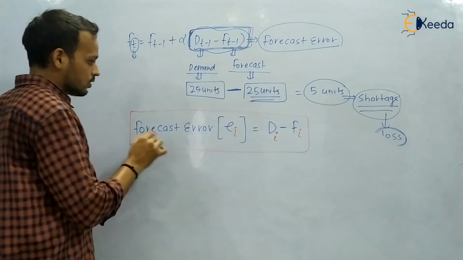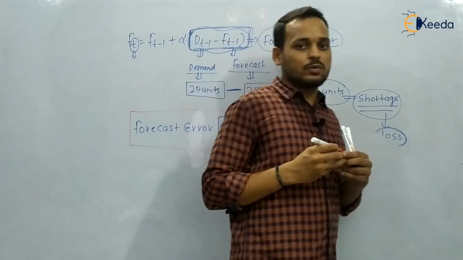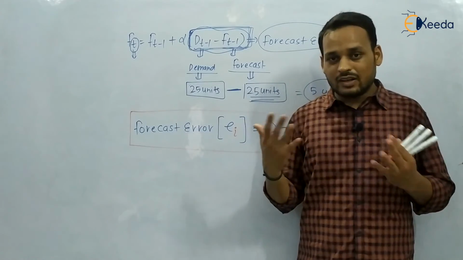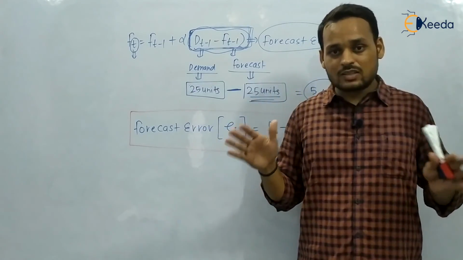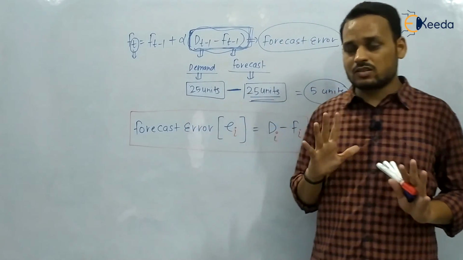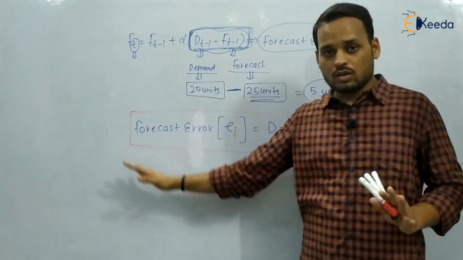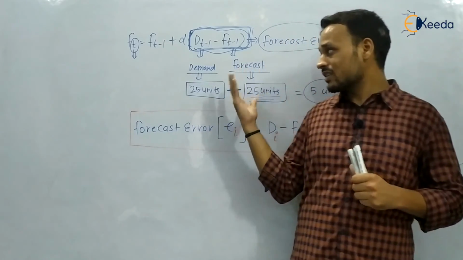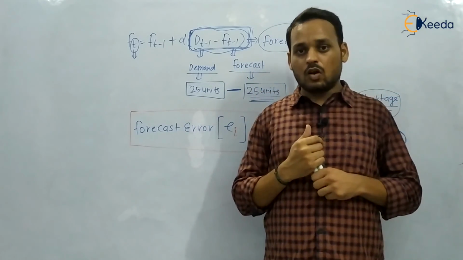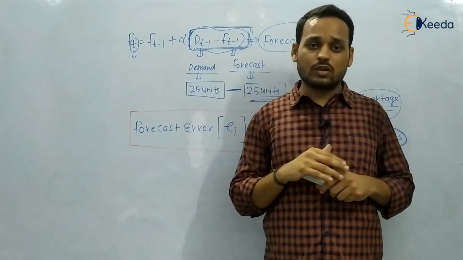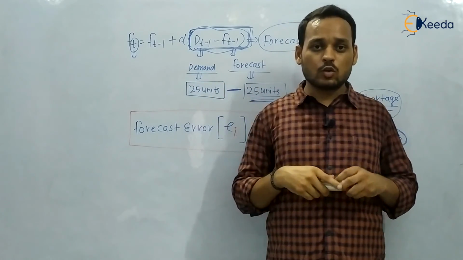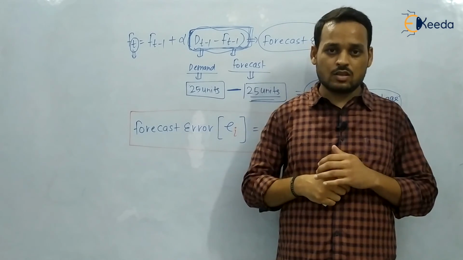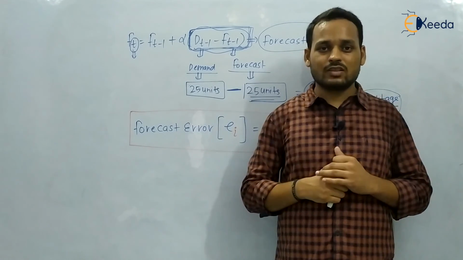The forecast error is also one of the topics in this chapter, and for discussing it I have made another lecture. A complete lecture has been made to discuss the forecast error. So this is all about your exponential smoothing method. In the upcoming lectures we will discuss it more, because it is one of the most important topics, and we will discuss some of the numericals which have been asked in previous year questions. So just go through this lecture carefully.